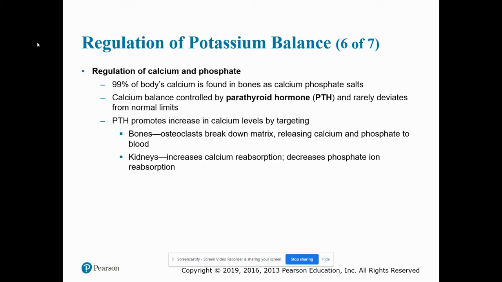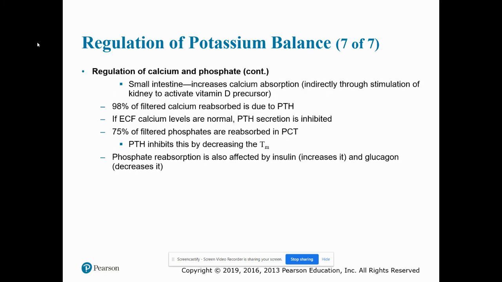Parathyroid hormone is going to increase calcium levels by targeting bone. It's going to cause osteoclasts to break down the matrix, which is going to release calcium and phosphate to the blood. In the kidneys, it increases calcium reabsorption and decreases phosphate ion reabsorption. And in the small intestine, it increases calcium absorption.